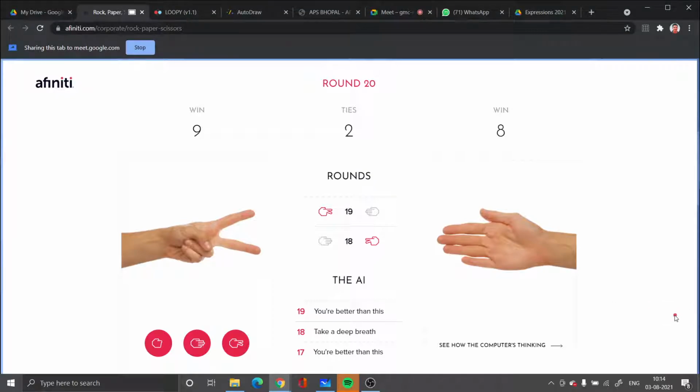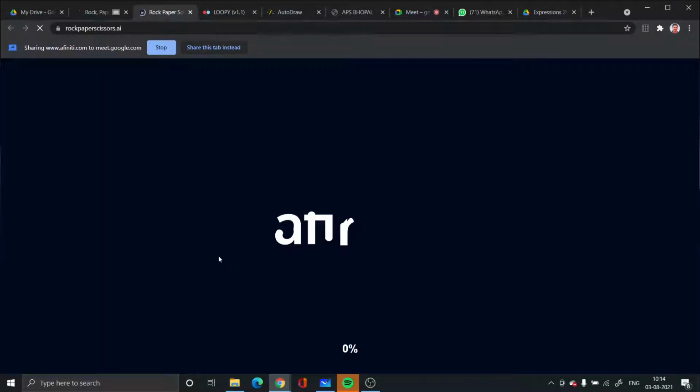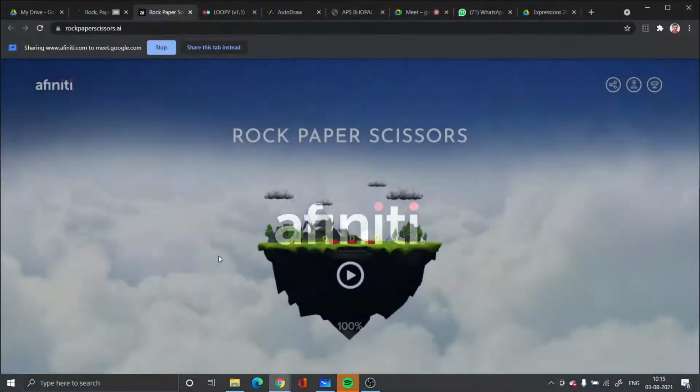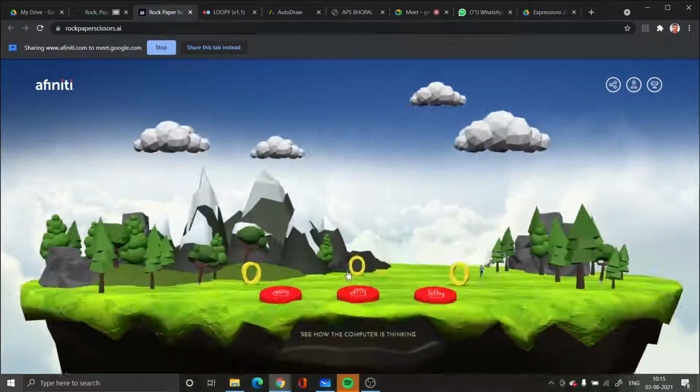You all will also play the game and tell me your chances of winning and your probability. It's a good game because everybody will have different answers depending on the way they play. This was the standard version. Now I am taking the 3D version. We'll start.